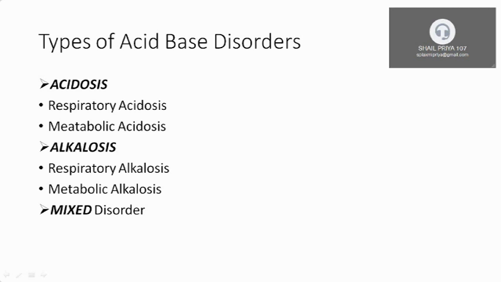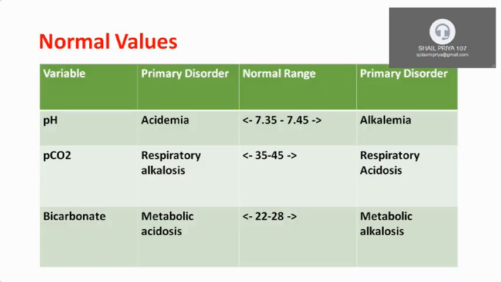Again, there is another form called complex, or mixed, acid-base disorder. In this, you may get two types of acid-base disorder: respiratory acidosis plus metabolic alkalosis, or metabolic acidosis plus respiratory alkalosis, or anything. Mixed acid-base disorder. So we will discuss one by one, but before discussing that, we should know the normal values for each of these.